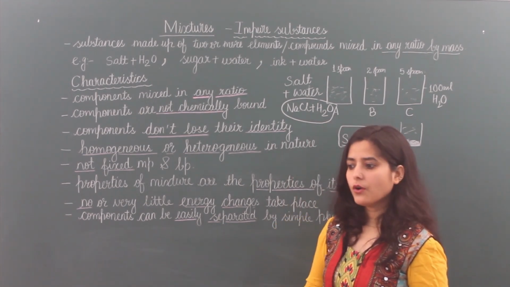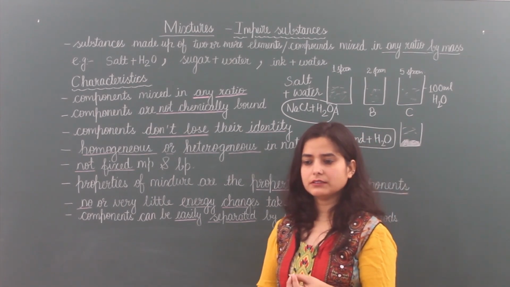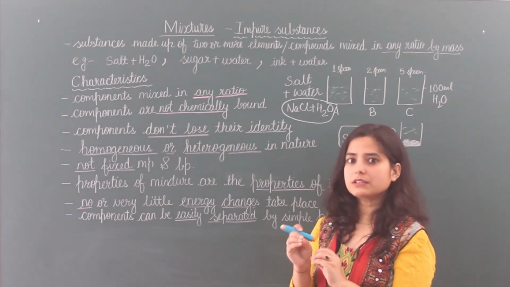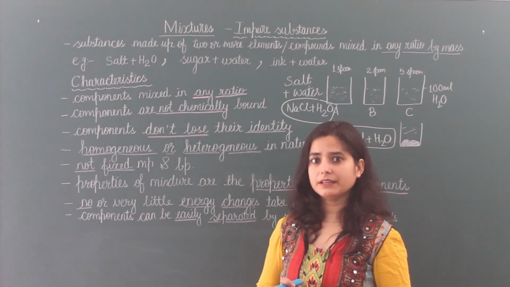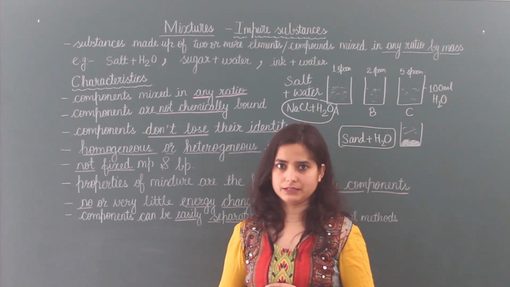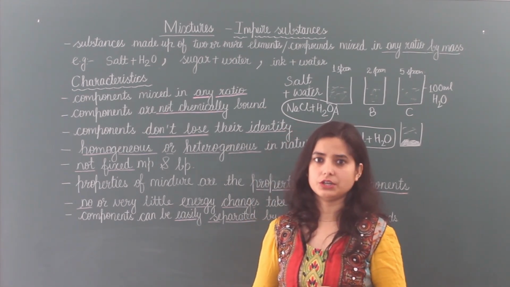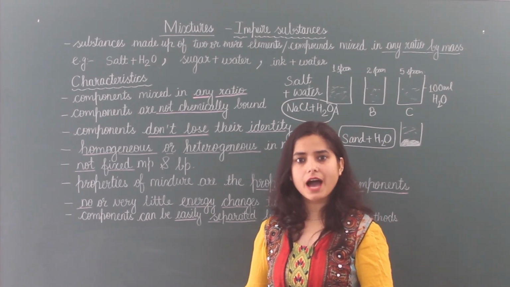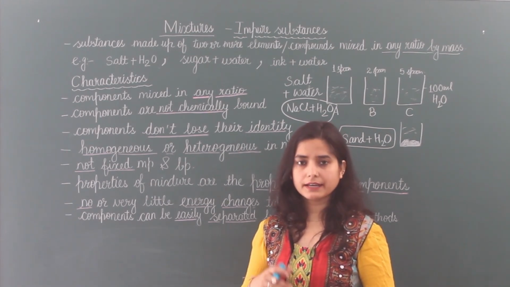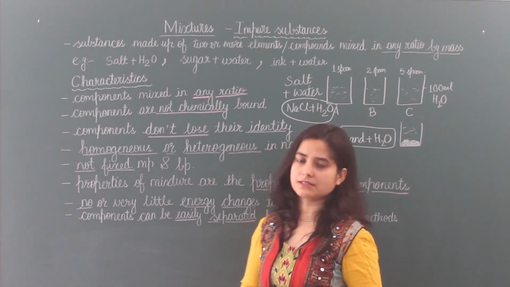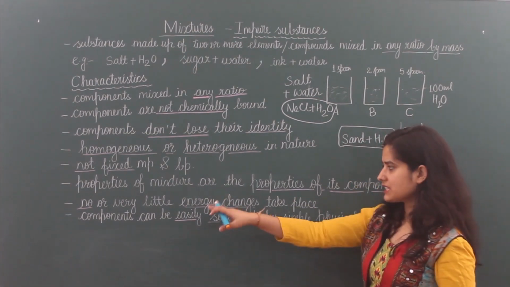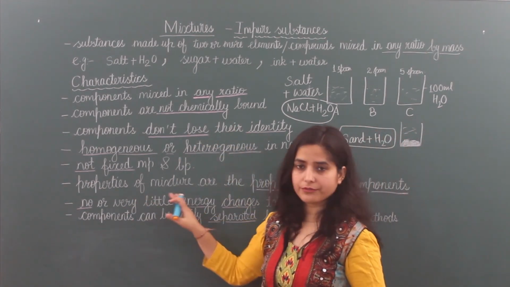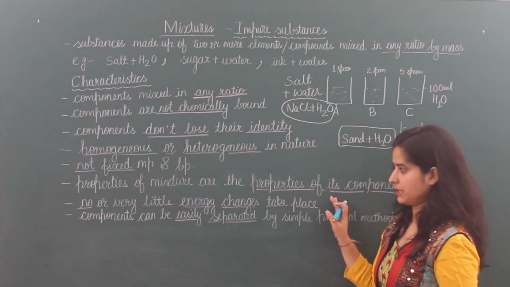Sometimes when we want to add sugar in milk, what do we do? We heat it for some time, so we are taking hot milk. Then sugar dissolves fast. Sugar can dissolve in cold milk also, but when temperature is high, diffusion is high and it mixes easily and fast. Only this happens. That time little energy changes take place. So in case of mixtures, no or very little energy changes take place.